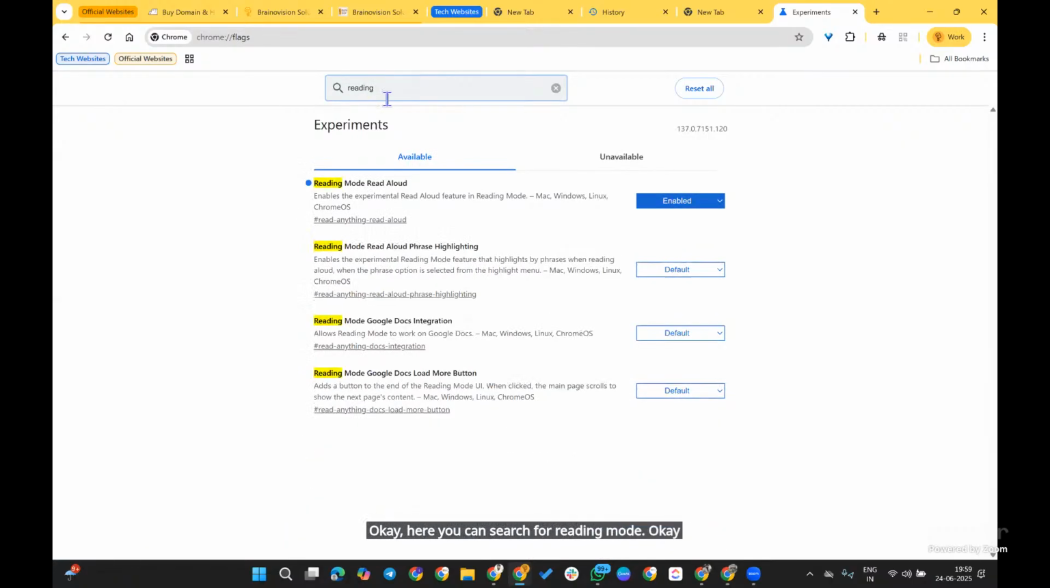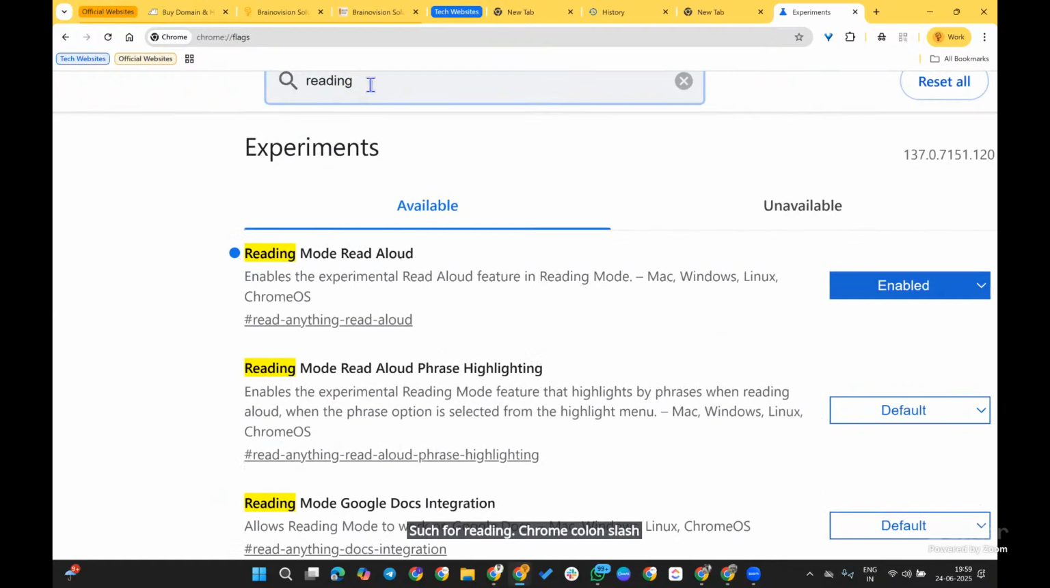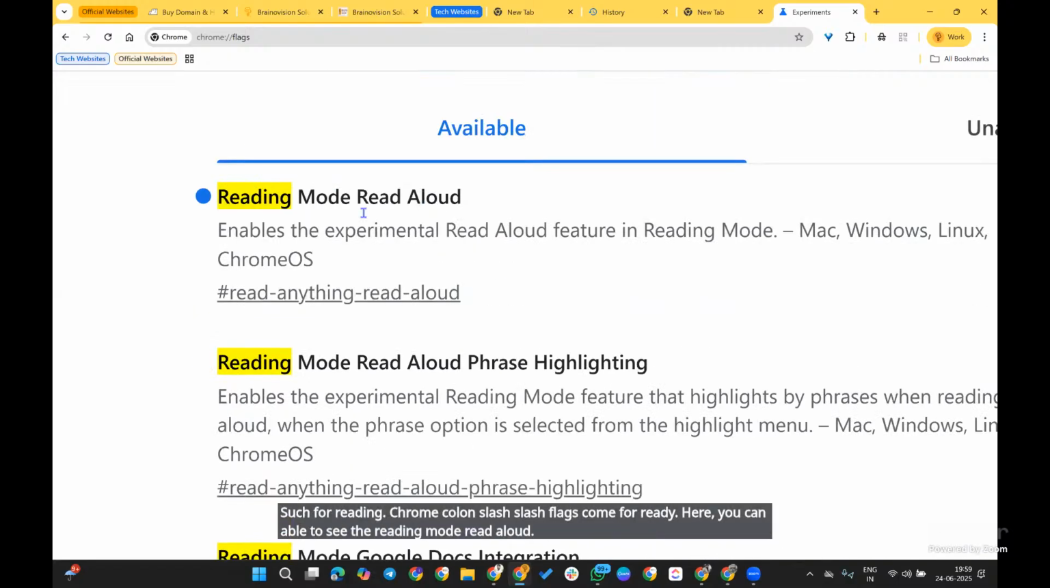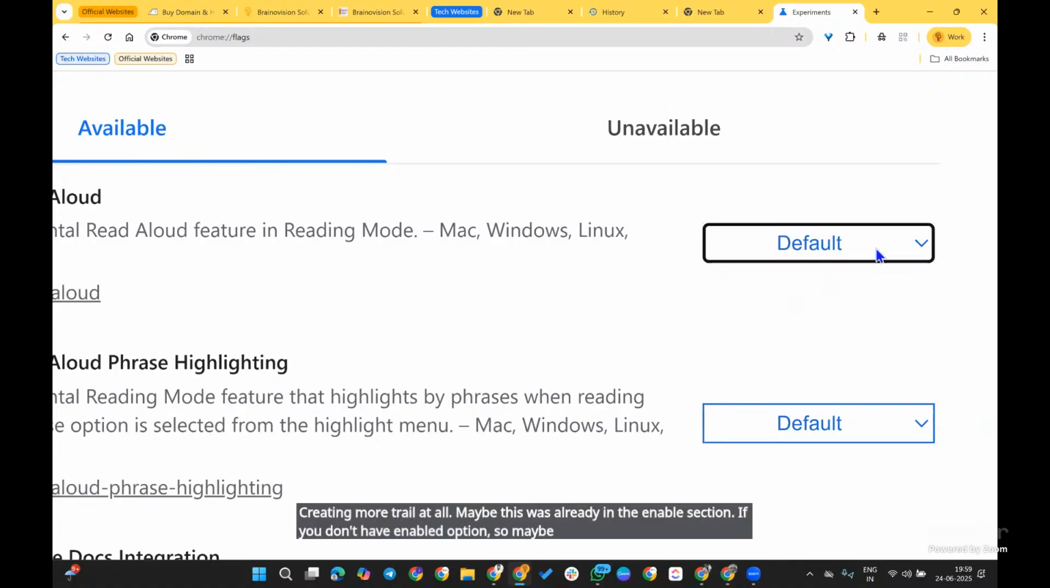Okay, here you can search for reading. Go to chrome://flags and search for reading. Here you can see Reading mode, Read aloud. Maybe this was already in the enabled section. If you don't have an enable option, maybe it is on default. Normally, you can just enable this one.